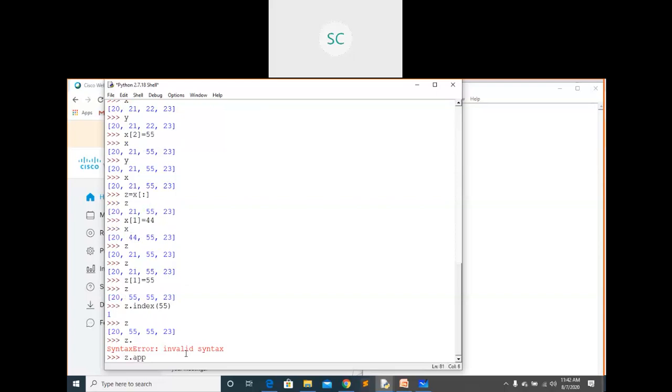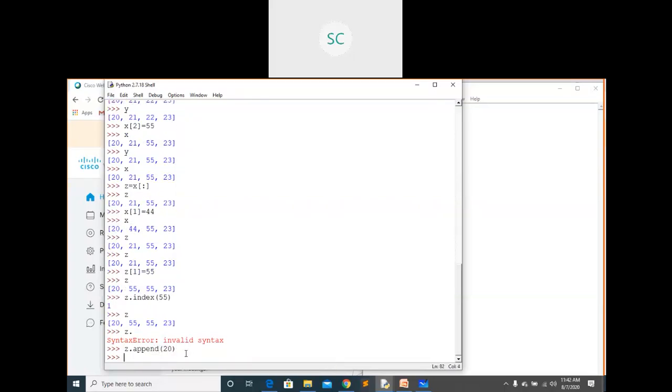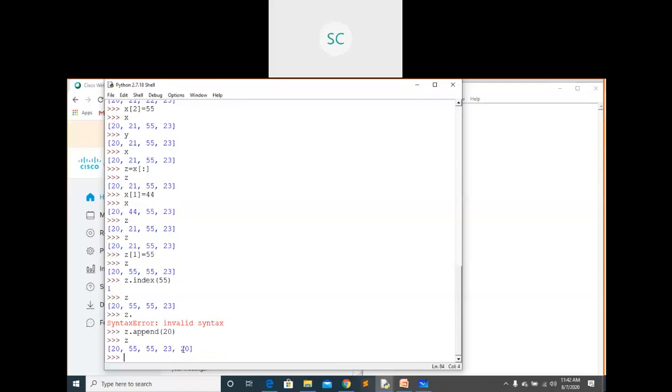z dot append of element, what this will do, it will add at the end. You can see 20 is added at the end of the list. The same way z dot insert, you can insert in between the list also by using the index value.